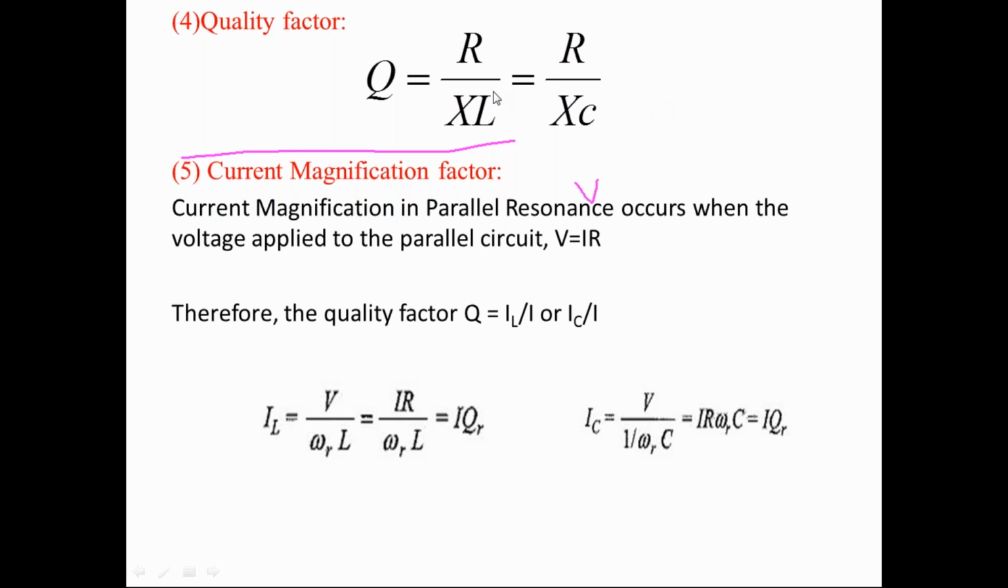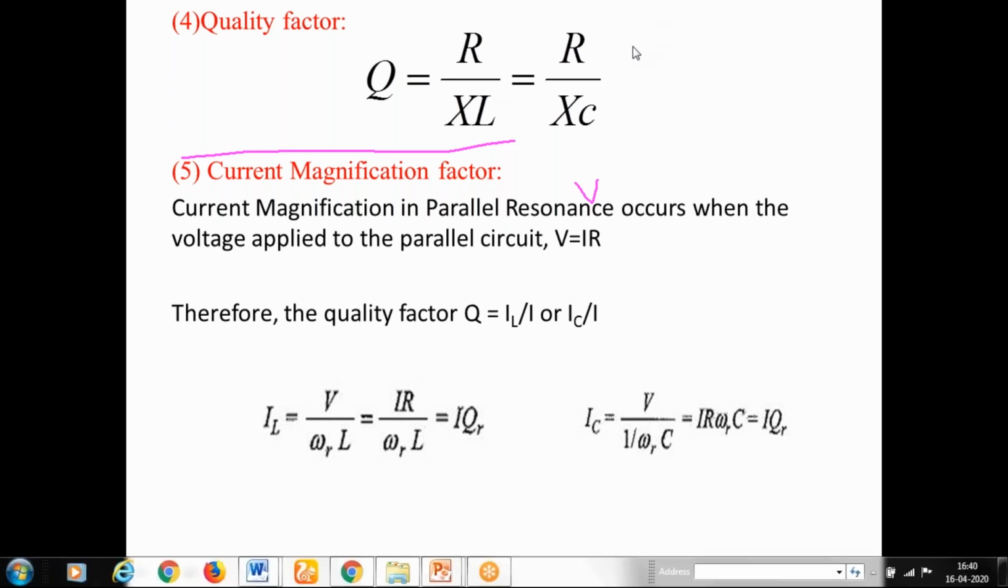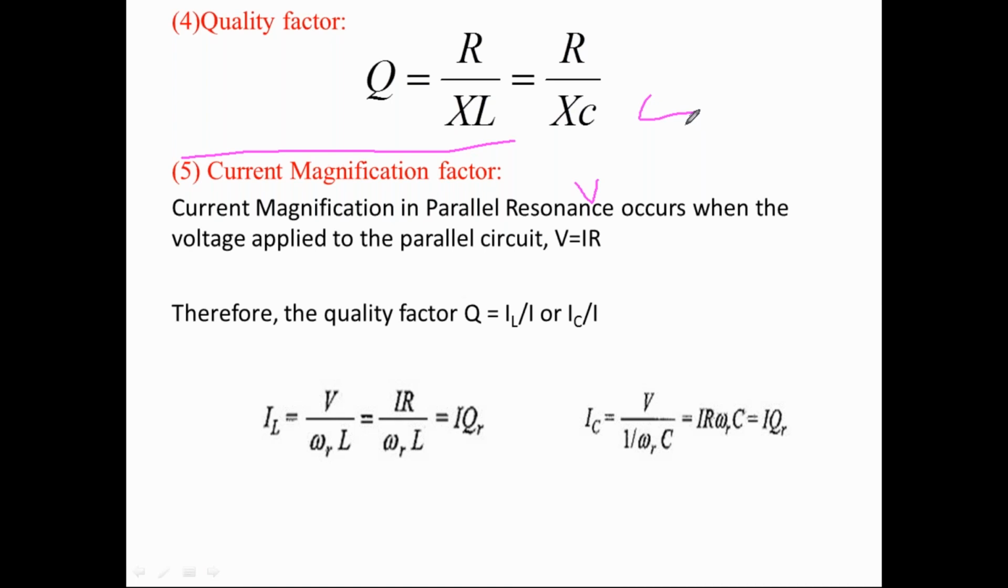The quality factor. For the series RLC circuit, it is XL by R. It was XL by R for the series RLC circuit, but for the parallel resonance circuit, it is opposite: R by XL, and it is R by XC.